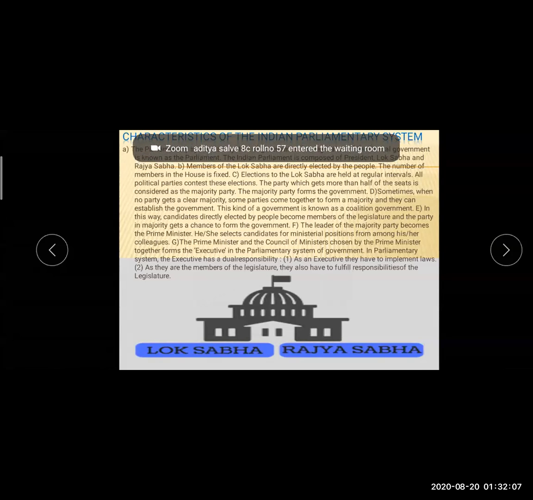And the elections of the Lok Sabha. Normally every election is held after 5 years, but we cannot specify that. The election of the Lok Sabha is held at regular intervals, normally after 5 years. All political parties contest this election.